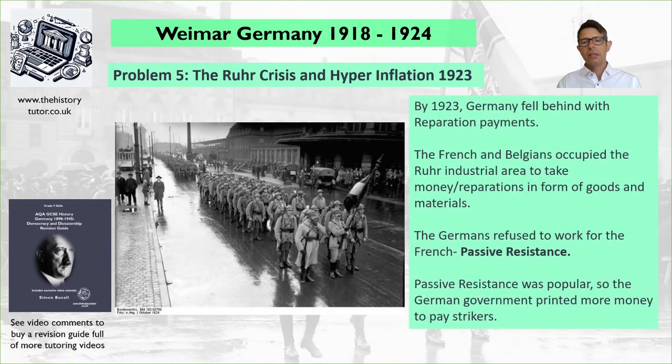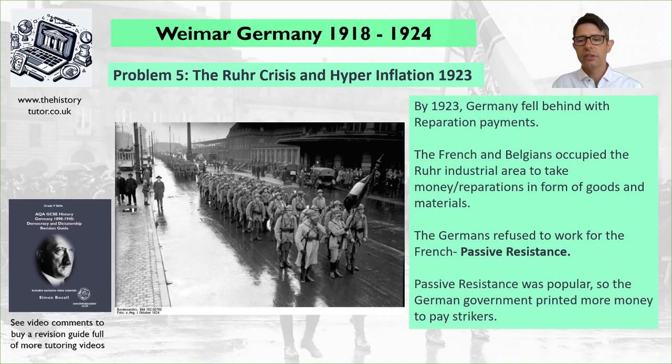Then problem number 5, the big one, the Ruhr Crisis and hyperinflation. So what's the cause of all this? By 1923, Germany fell behind with reparations payments. It started paying them in 1921 and it managed to pay the 1921 to 22 payment, but it didn't manage to do the 1922 into 1923 payment.